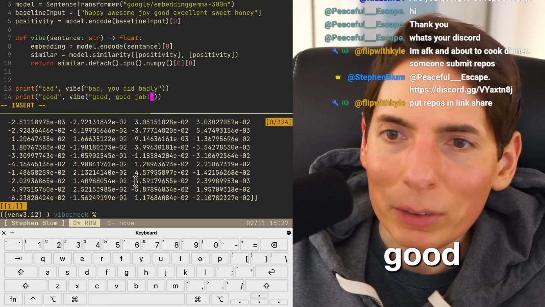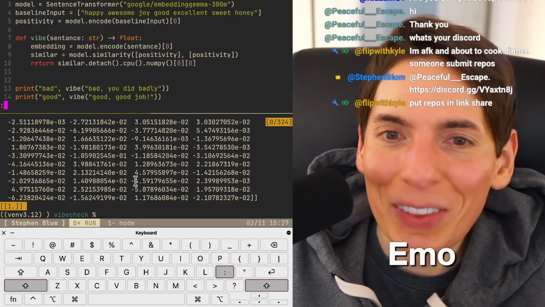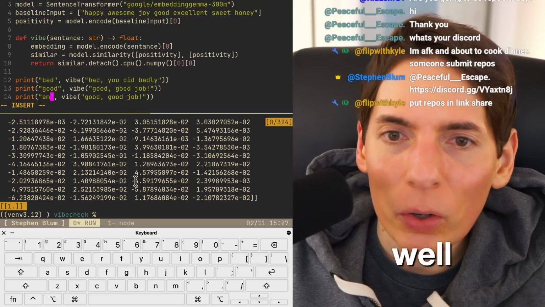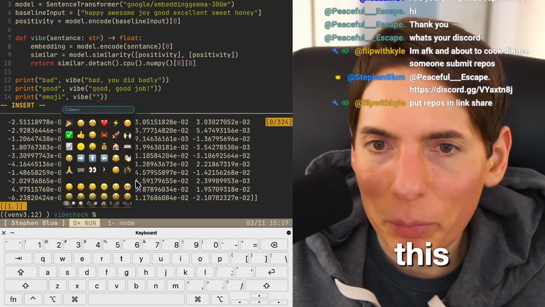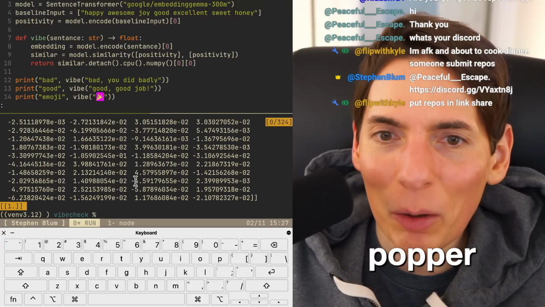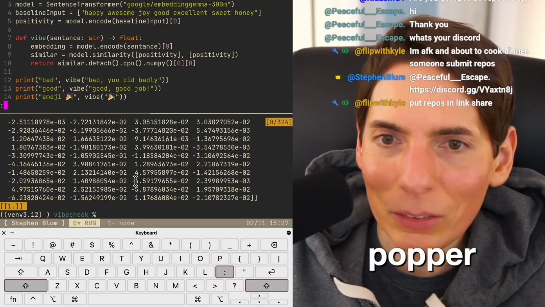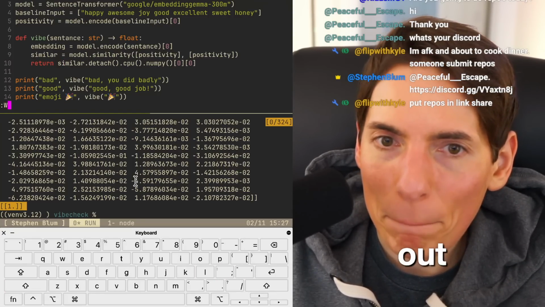Good job. All right. I also wonder if it'll work with emojis. Do you think it'll work with emojis too? Let's find out as well. Emoji. We'll do this. Party popper emoji. See if that works. All right. I don't even know if this code's going to work. We're going to find out.